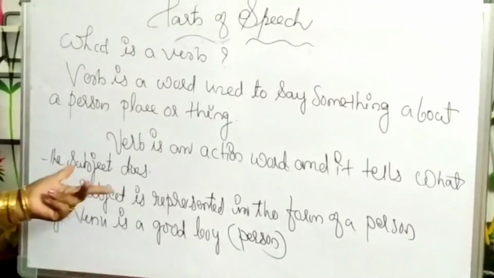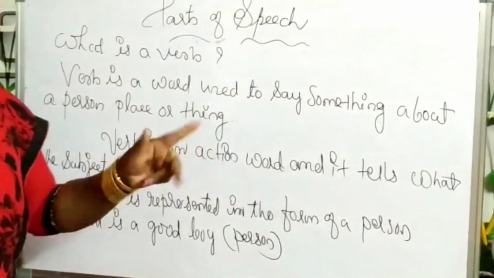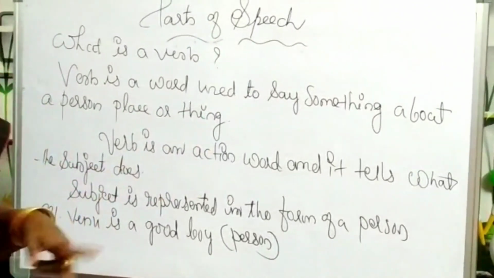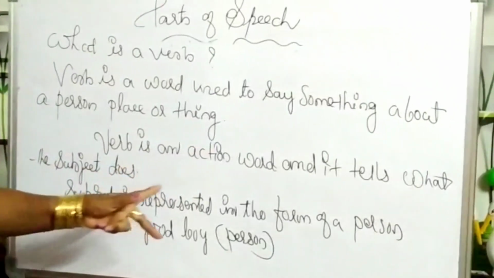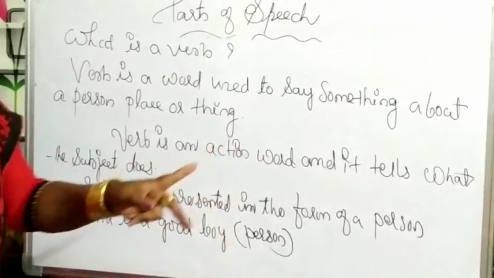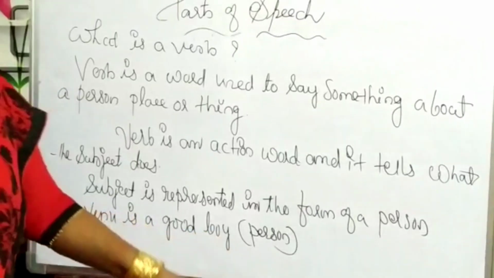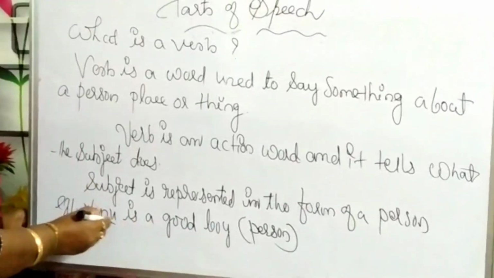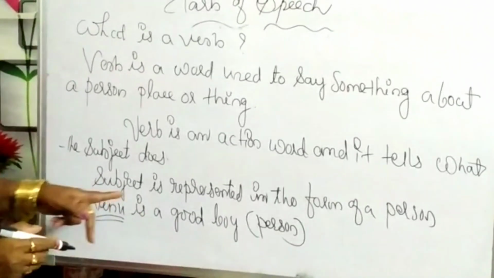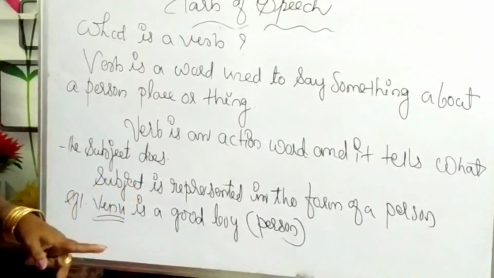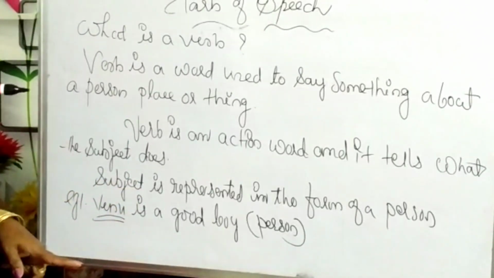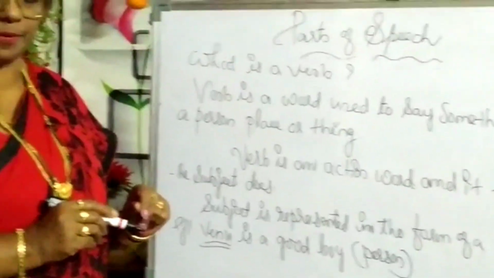Example, sometimes the subject is represented in the form of a person. Example, Venu is a good boy. Here Venu is the subject. So the subject is represented in the form of a person. That also can work as a noun.